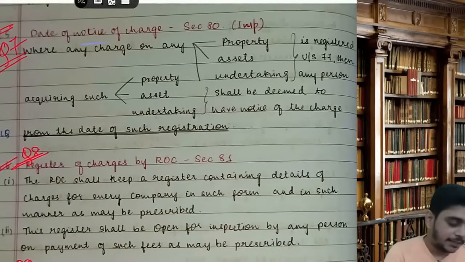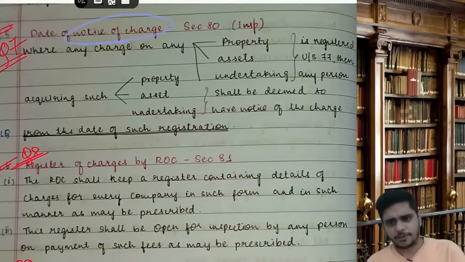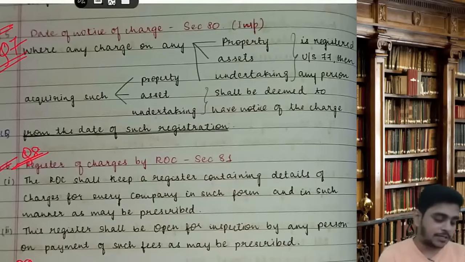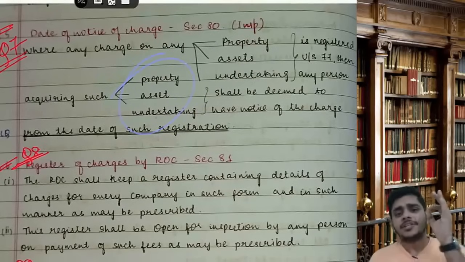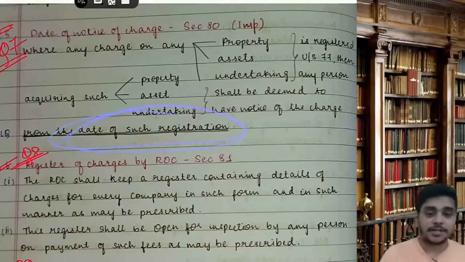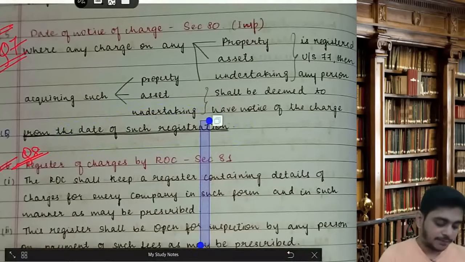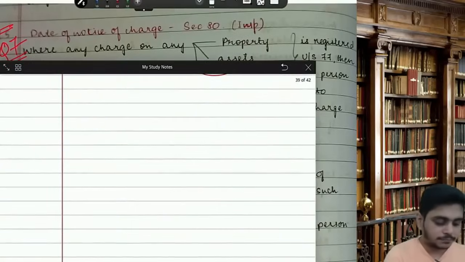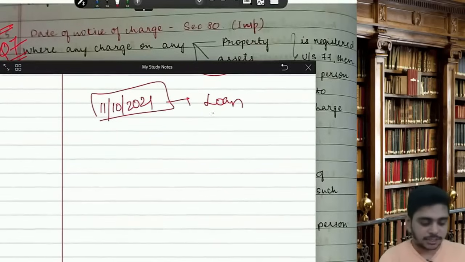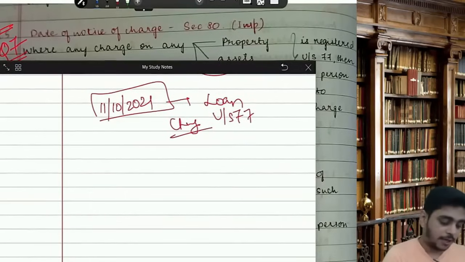Sir, 80. Date of notice of charge. Very important question. Where any charge on a property or asset is registered under 77, then any person who is acquiring such property shall be deemed to have a notice of charge from which date? From the date of such registration. What does this mean? If on 11th October 2021 the company has taken a loan, and the charge was registered under section 77, clear?